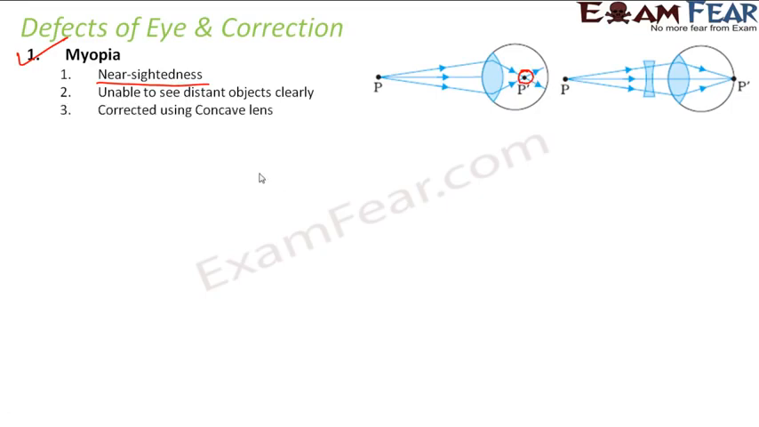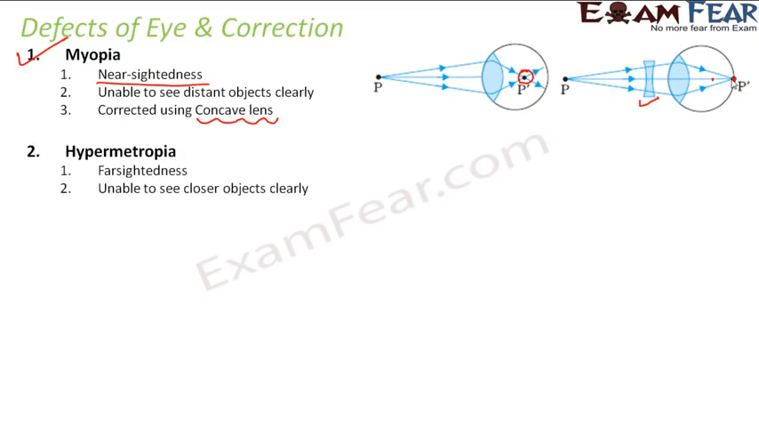So how can we correct this? By using a concave lens, because we know that a concave lens is a diverging lens. It spreads out, or diverges the rays, and therefore makes them meet at a point on the retina. Basically instead of these meeting at this point, this lens diverges them further so that they meet at a further point, and therefore enables the image formation on the retina.